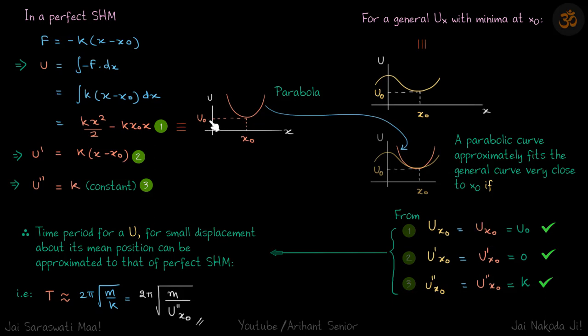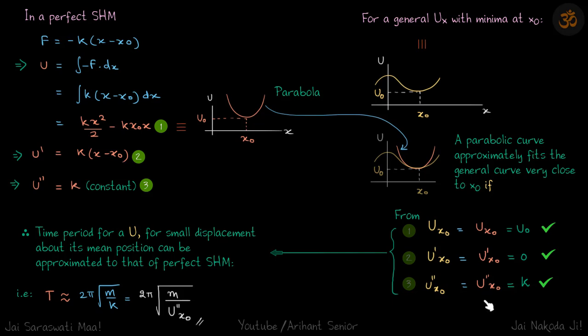We know at x naught the U naught is the same, so this condition is true. Second is U dash at x naught should be equal for both the general curve and the parabola. That is also true because it's a minima, so both of them are 0. And third condition, U double dash at x naught should also be equal for both.